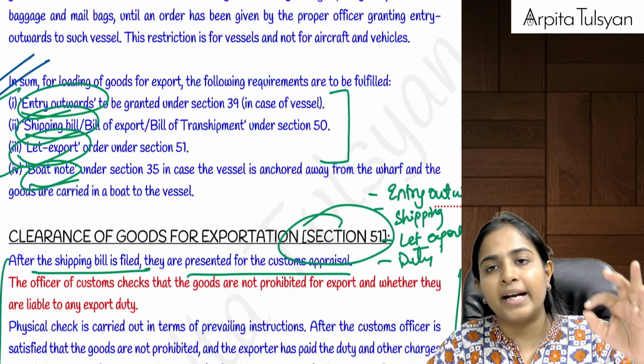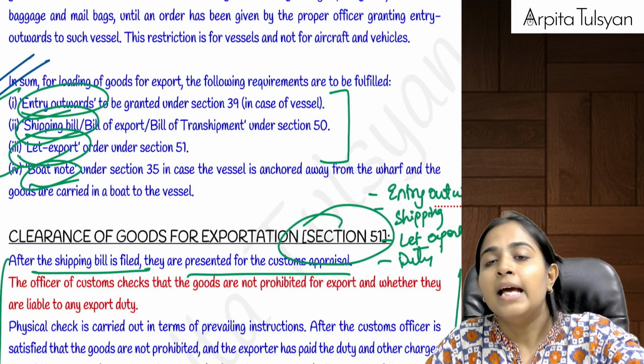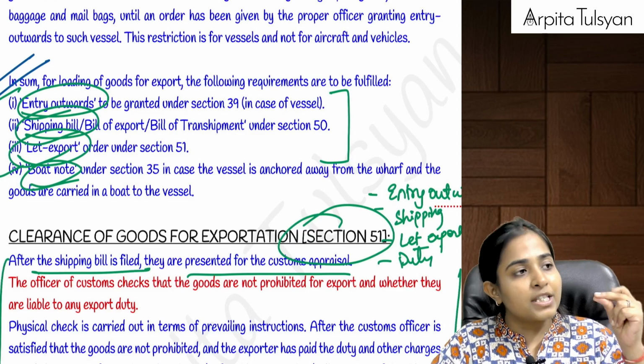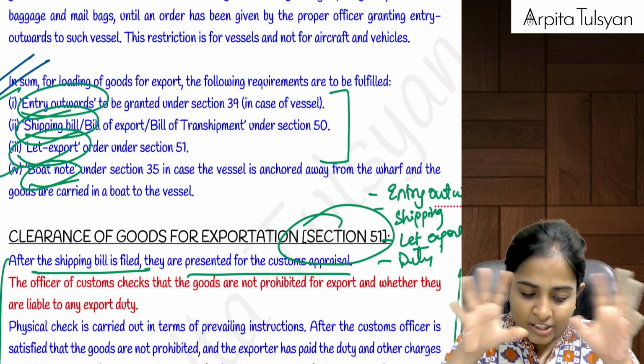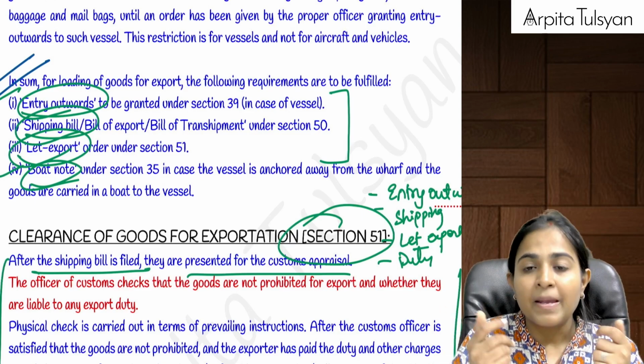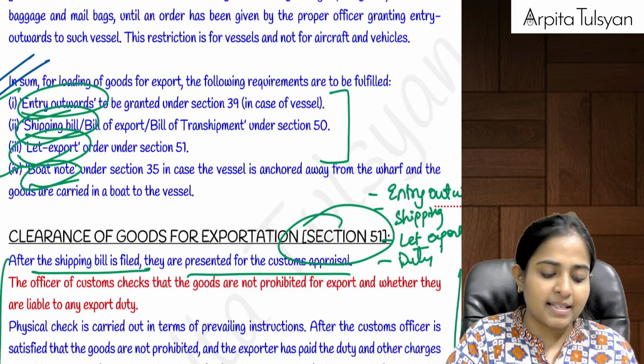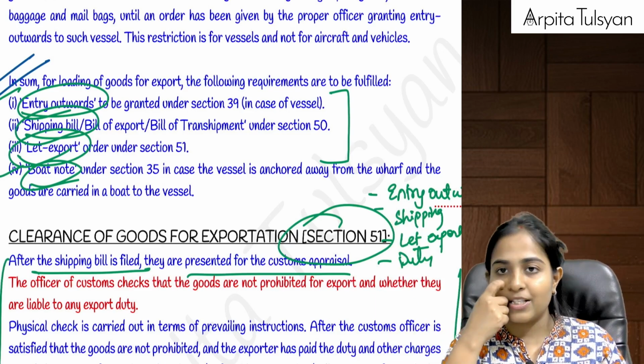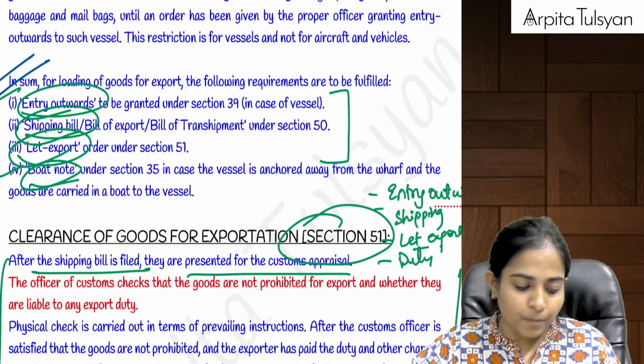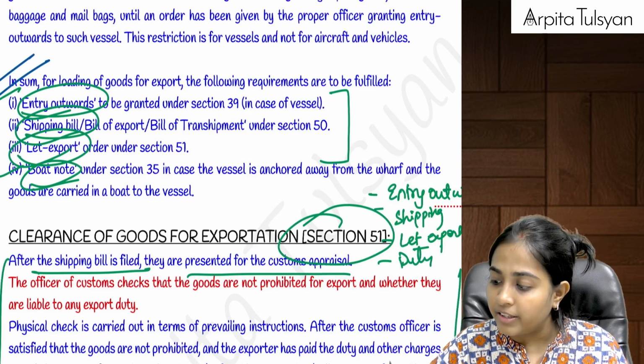Once he grants you the entry outwards, after that you will file the shipping bill. Once you file the shipping bill, bill of export, he will check everything, you will pay the duty, then he will pass the let export order. Okay, and once he passes the let export order, then in that case you can do this particular export. Are you clear with this?